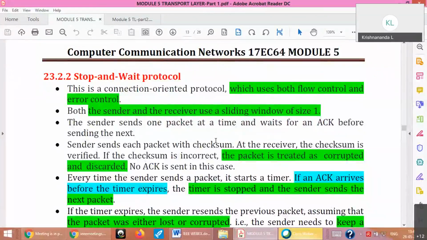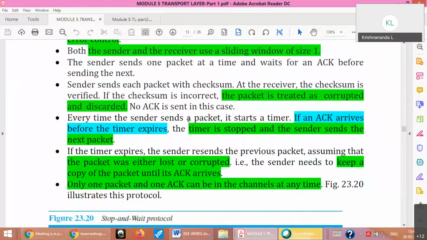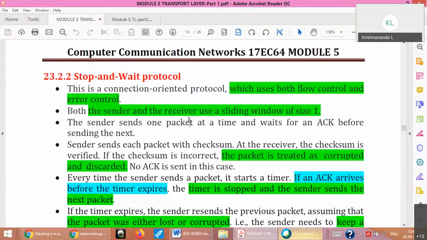And stop and wait is similar to what you studied in the data link layer in module 1. You send one packet and then wait for the acknowledgement. If you get the acknowledgement within the timeout period, you send the next packet. Otherwise, you have to retransmit, something like that. Okay? That's how it is. But it is at the transport layer here, and that was at the data link layer.